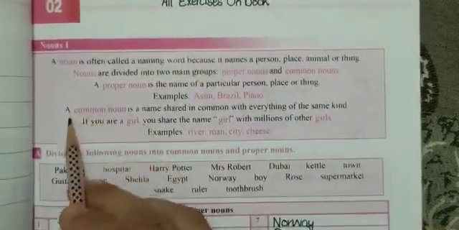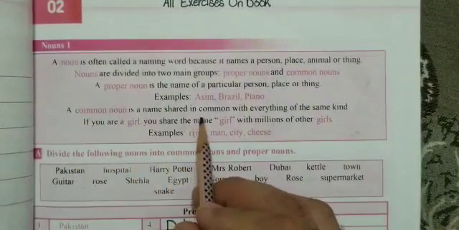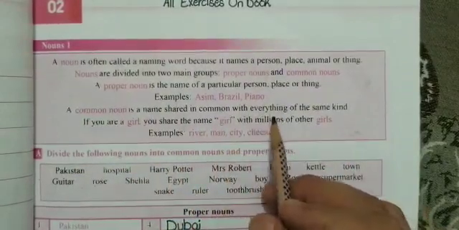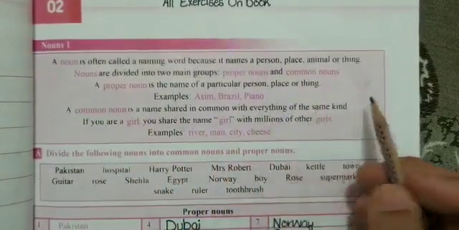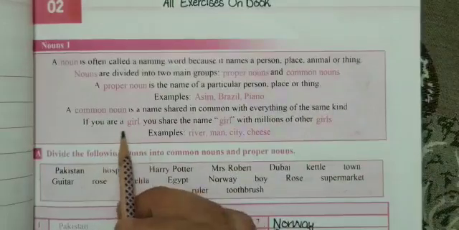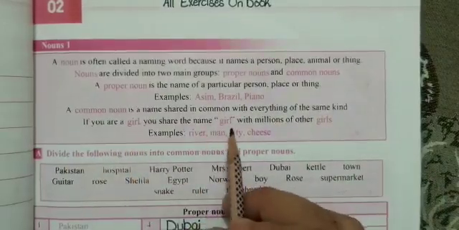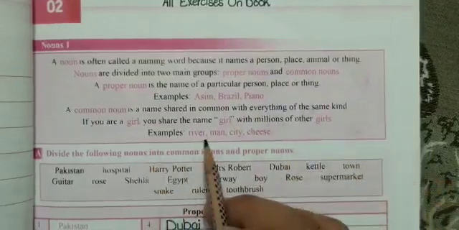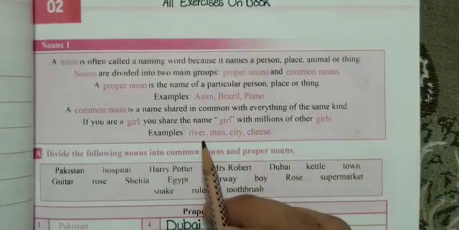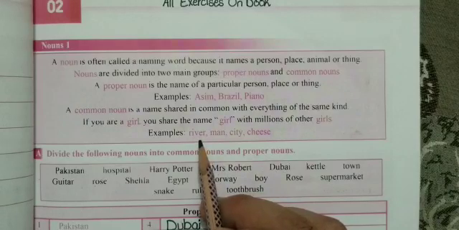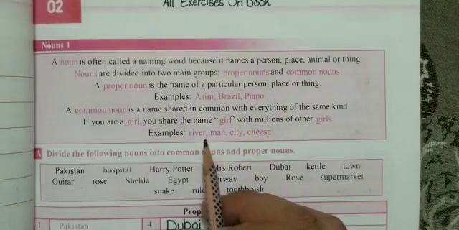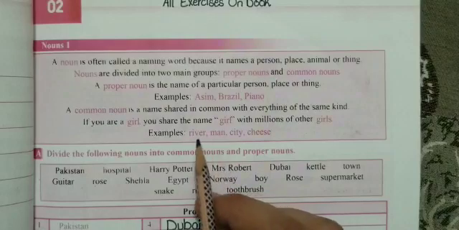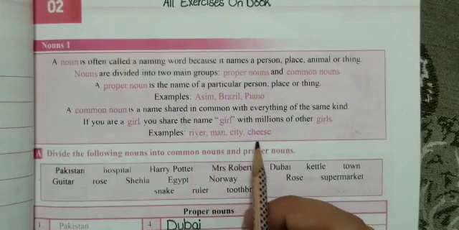Now come to the next. A common noun is a name shared in common with everything of the same kind. If you are a girl, you share the name girl with millions of other girls. For example, river, we don't know which one river. If you say, for example, Sindh river, it will become what? Proper noun. But here just river, man, city, cheese.